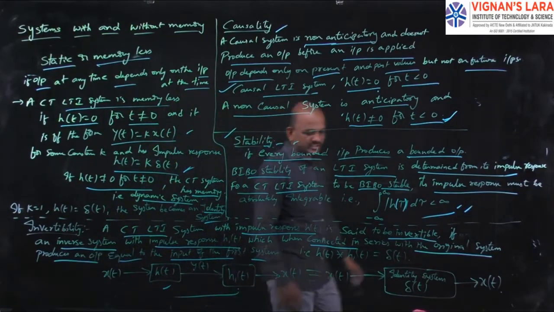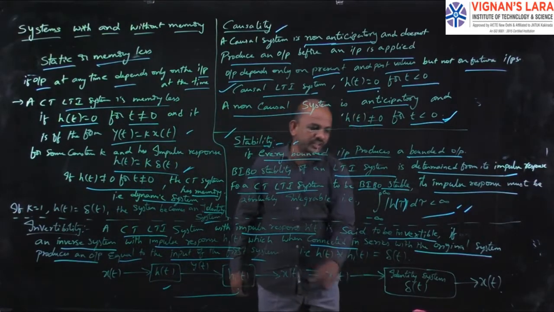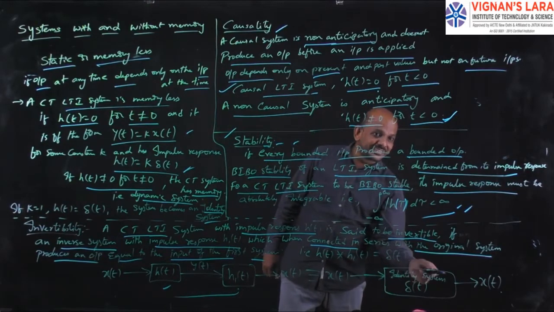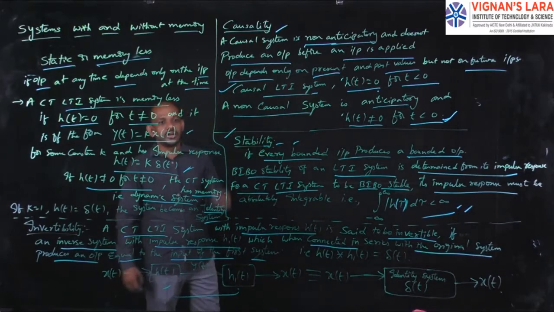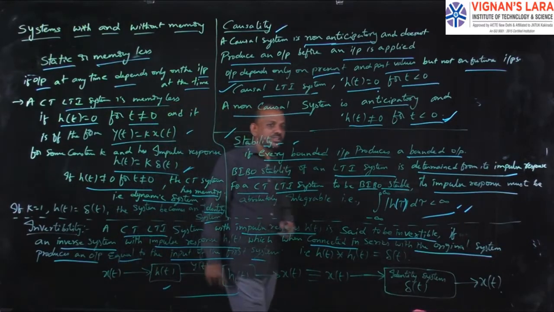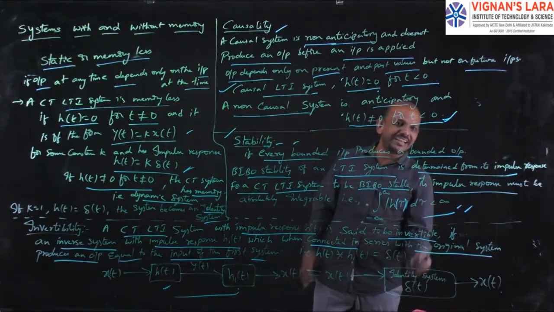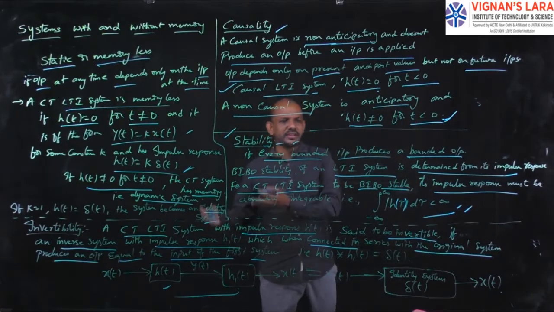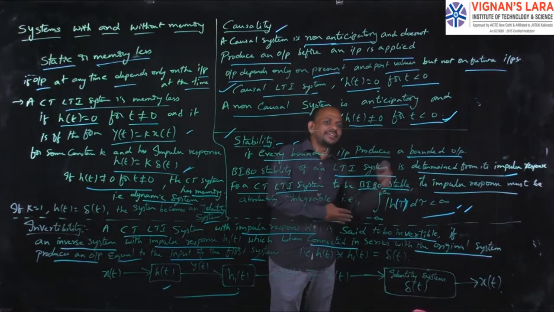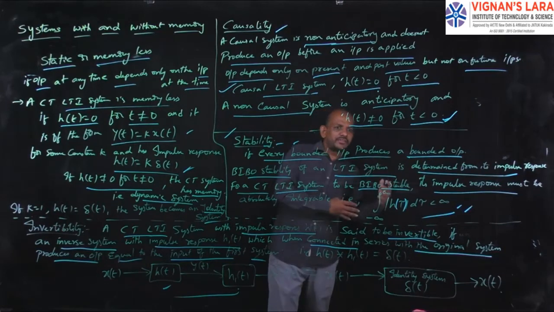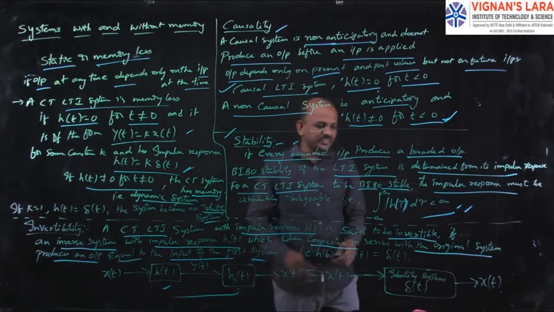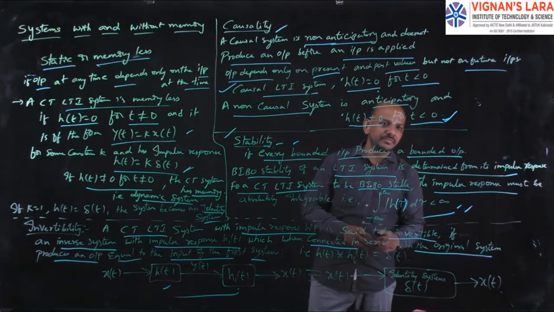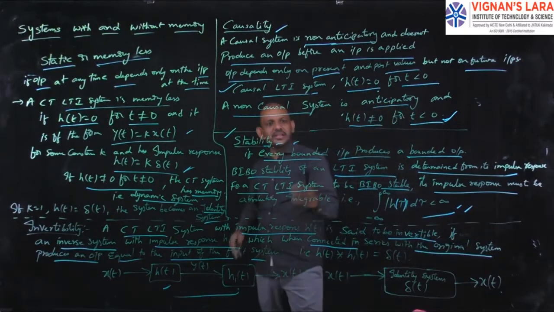Simply, that is equal to an identity system, where y of t equals x of t, and the impulse response h of t is equal to delta of t. Identity means whatever input I give, I get the same at the output. So if the input x of t is given to an identity system, then the output of the system will also be x of t.